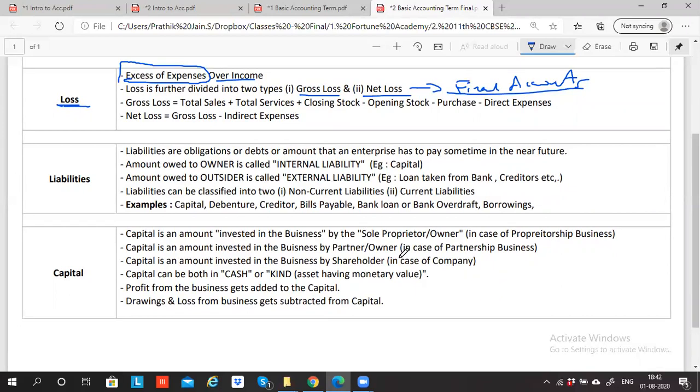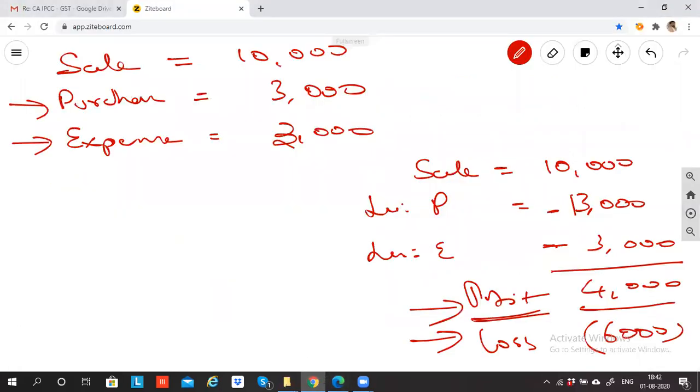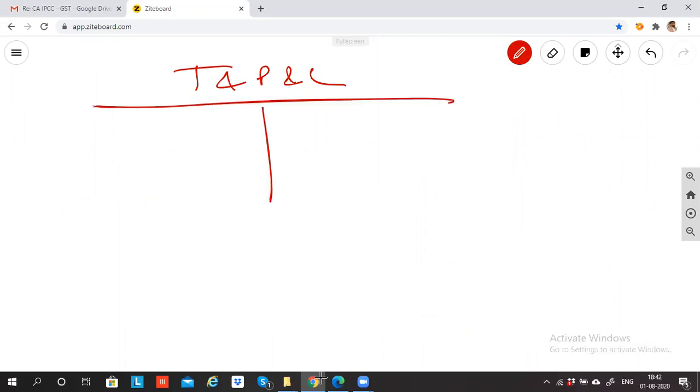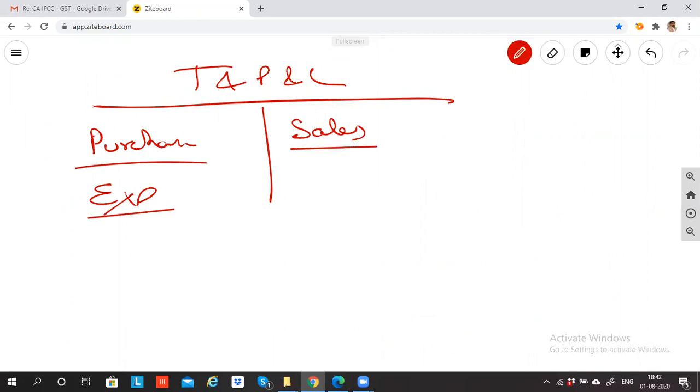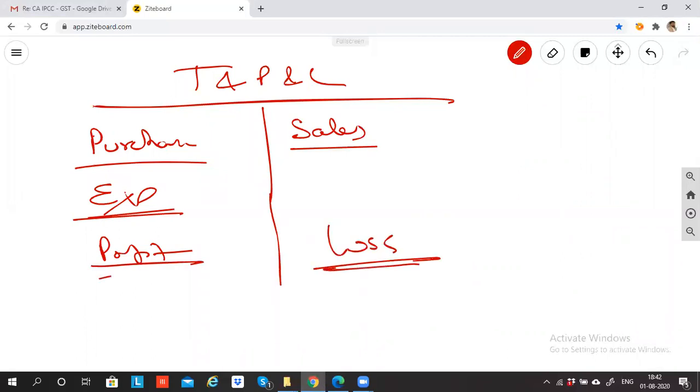Till this, is it clear? Yes, sir. So far we discussed all the terms which normally come in the trading and profit and loss account. In it you will come across the words sales, purchase and expense. These are the major words. Then you have profit, and then you have loss. Correct? Yes, there are a few other words still left.